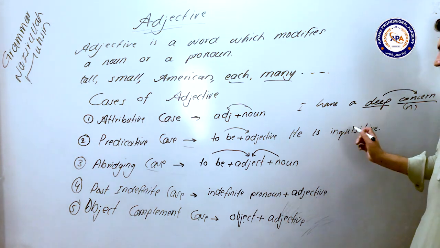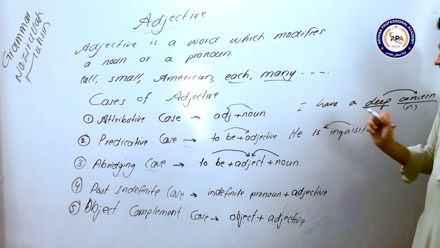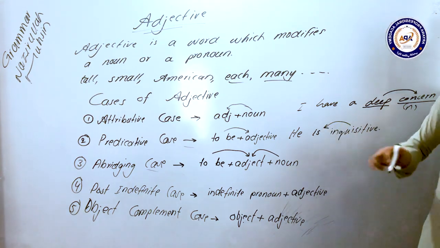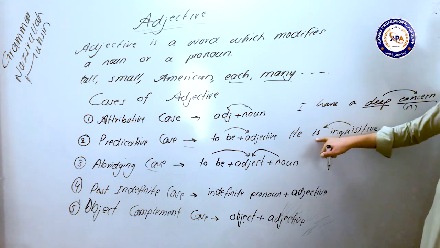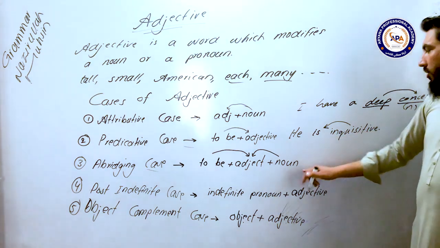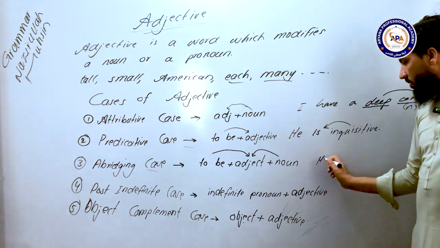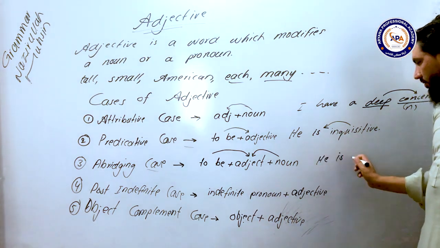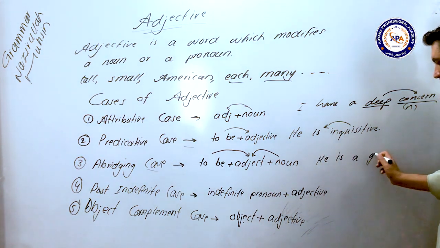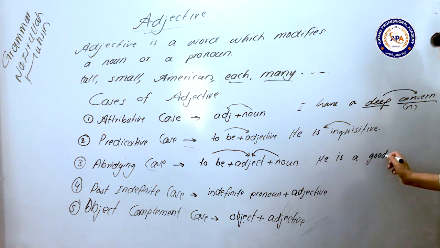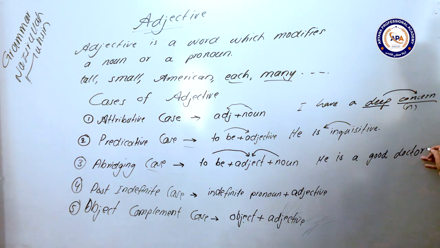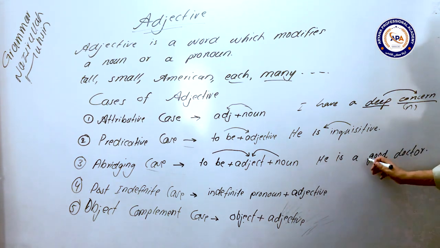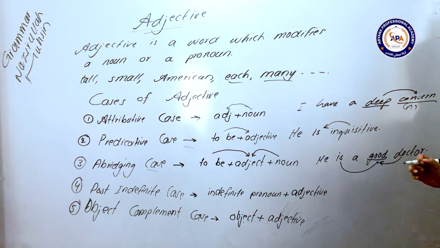So this case of adjective is called the predicative case because it is used after a to be verb in a sentence. In the abridging case, like he is a good doctor, for example, the word good is an adjective which is used before a noun and after a to be verb in a sentence.